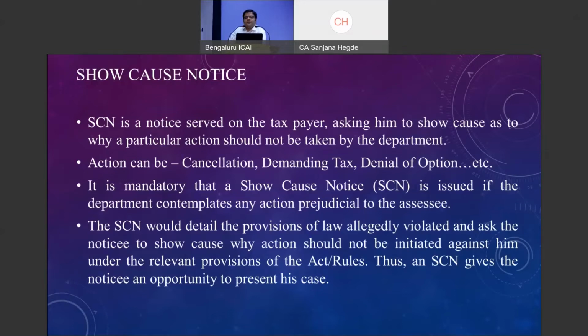So SCN under section 73, 74 will be issued only if it is not a self-assessed tax. If it is self-assessed tax declared and you have not paid, definitely directly they are going to recover. There is no question of issuing notice from the department. And still, this provision also will get challenged in the courts of law, where it is obstructing the right of the assessee to present his views, to present his case. Directly, recovery option should not be approached by the department. This point of view will be definitely litigated.